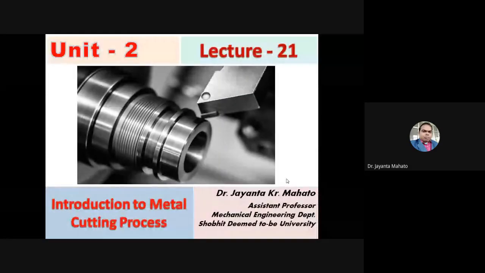So unit 2 is actually your metal cutting process. In the previous unit 1, we learned about manufacturing processes, and all the manufacturing processes that I discussed in unit 1 were not metal removal processes. There was no need for cutting. Without removing the metal, we can get a desired shape and size of the product by those manufacturing processes.